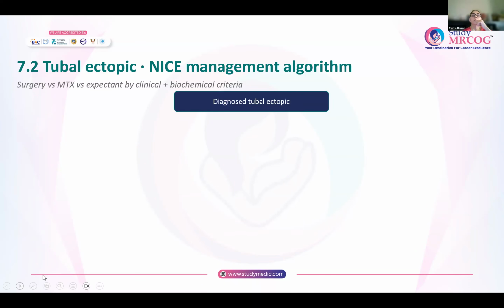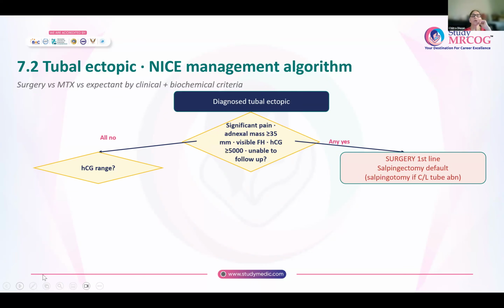So whenever a tubal ectopic has been diagnosed, it is important to look at these things. See the amount of pain, whether it is significant pain or mild pain, the adnexal mass size, whether it is more than or equal to 35 millimeters, whether cardiac activity is present or absent. What is the level of HCG? The critical level is more than or equal to 5,000. And whether the lady is able to come up for follow-up or not.